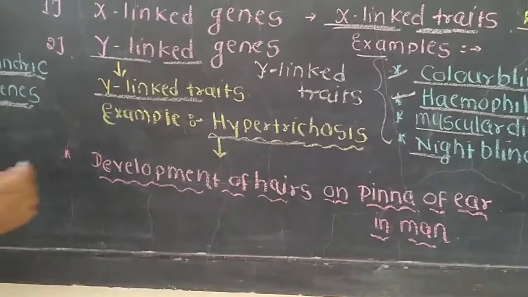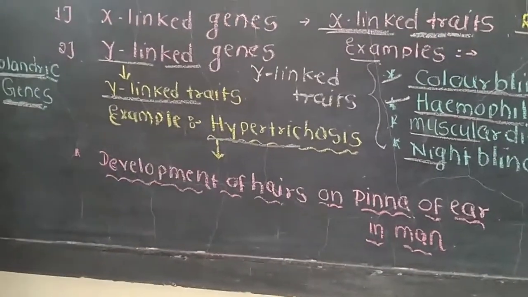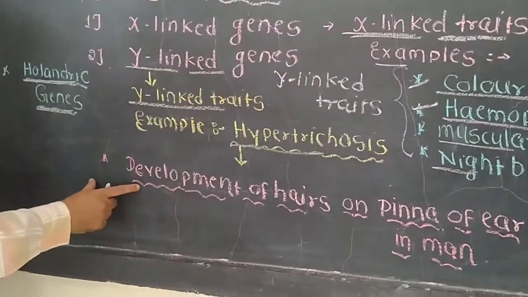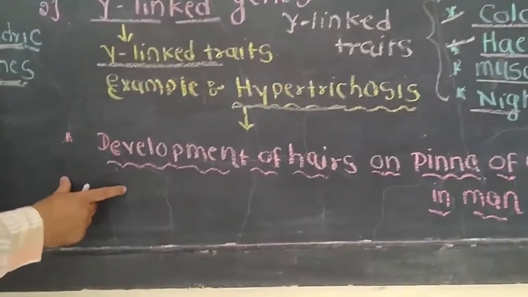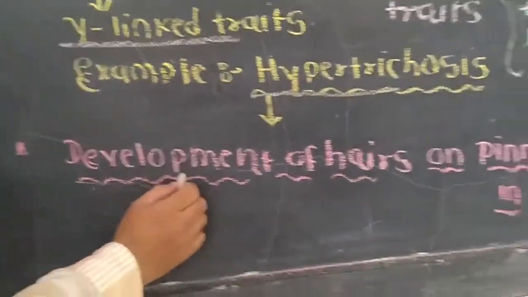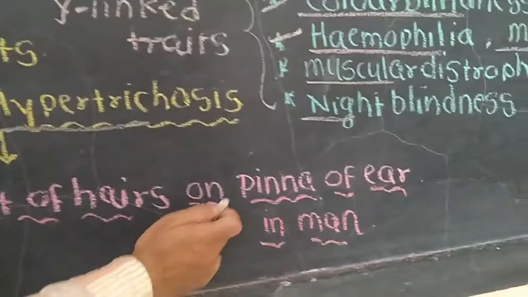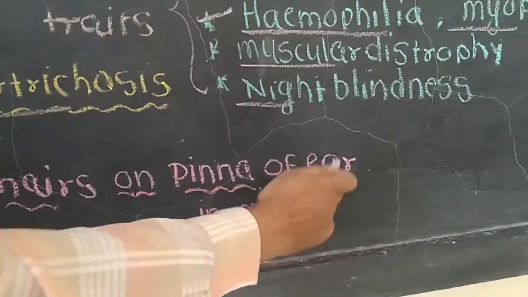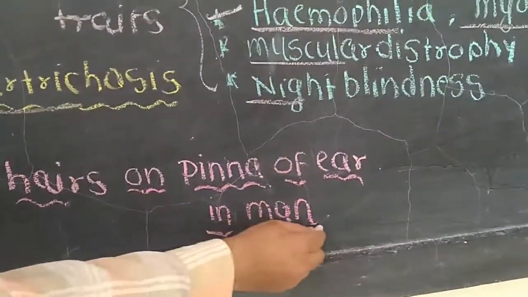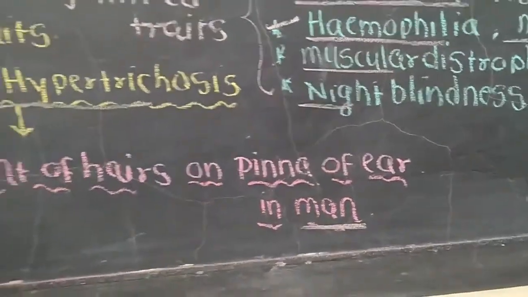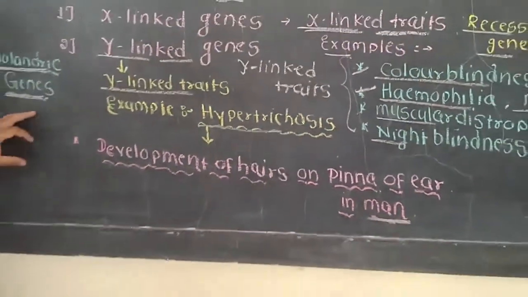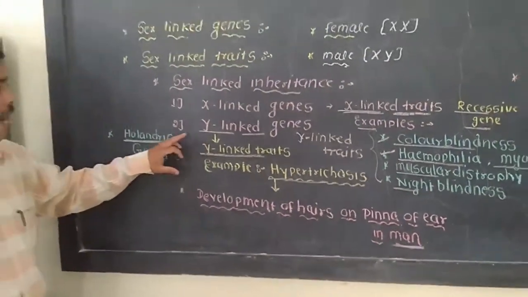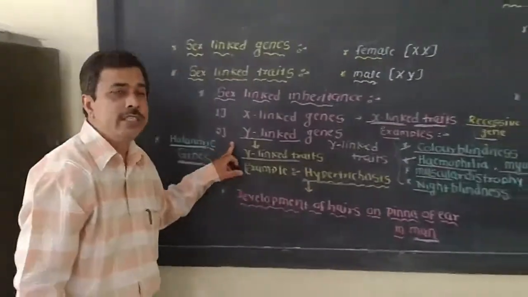Hypertrichosis is a genetic disease caused due to Y-linked genes. In this hypertrichosis, what happens is the development of hairs on the pinna of the ear, the external ear, especially in men. This is about hypertrichosis, which is caused due to Y-linked genes.